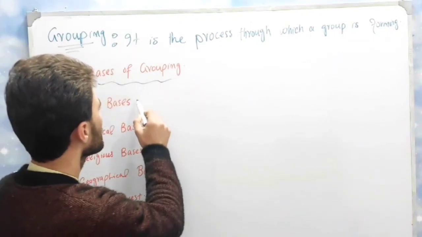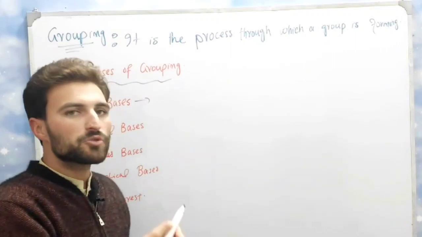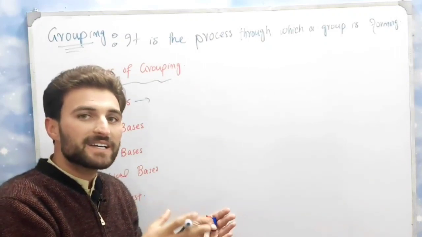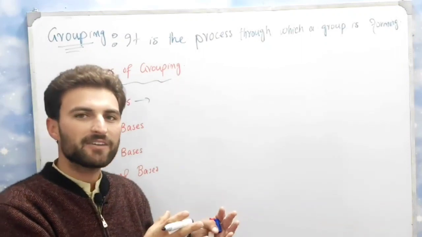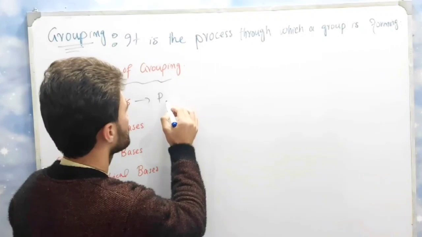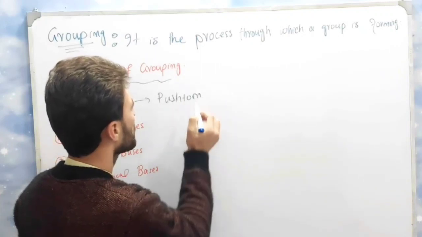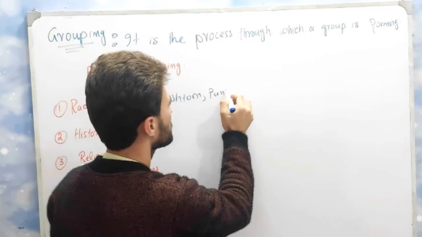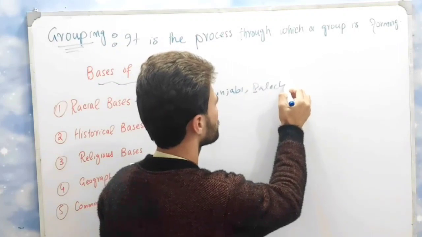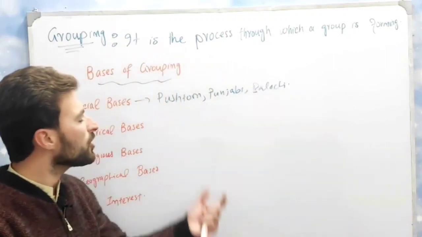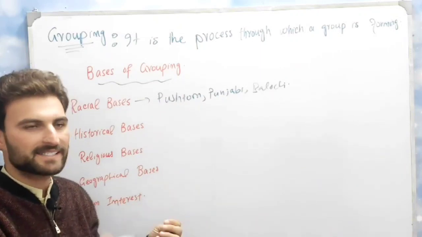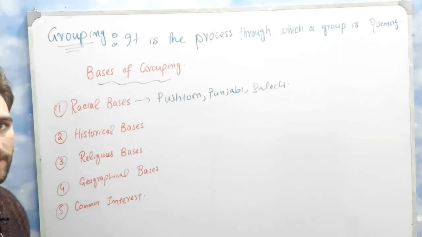Racial base means that different people belong to different races, and because of their relative basis they have formed different groups. Like we have groups of Pushtun, we have groups of Punjabi, we have groups of Baluchi, etc. So all of them belong to their relative races. The second one is historical basis.